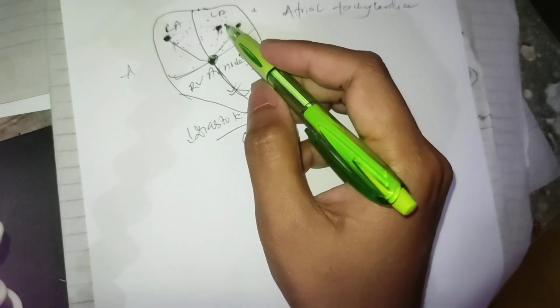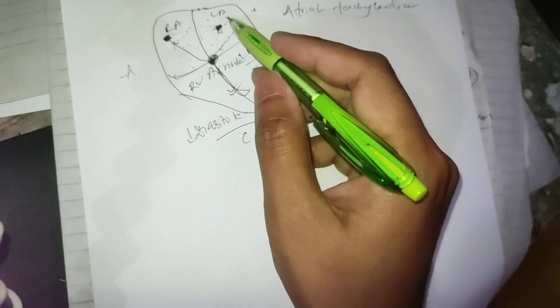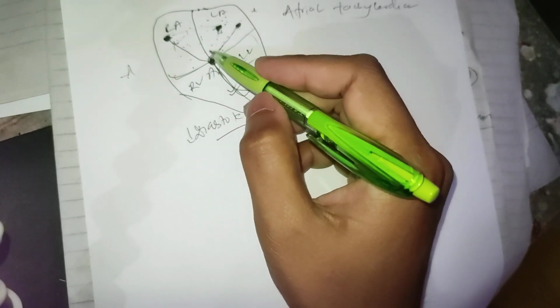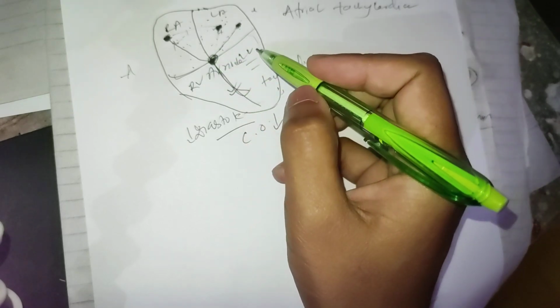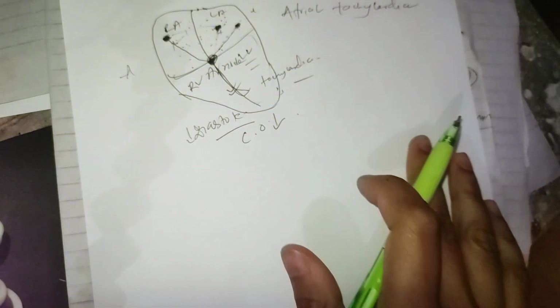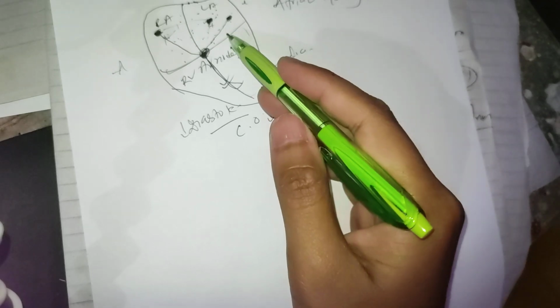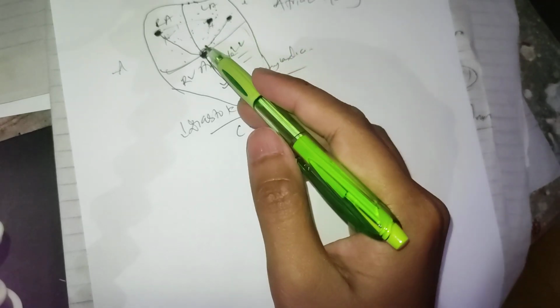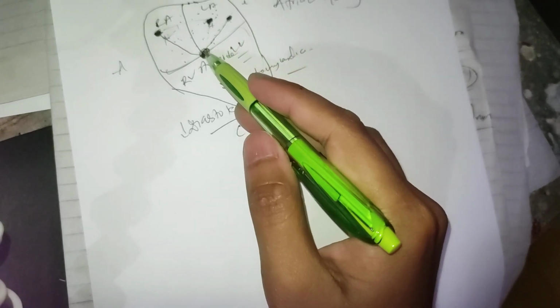So when the AV node senses too many impulses coming from the atria, it does not allow all impulses to go to the ventricle. Which impulse will go and which will not is not fixed. Any impulse can go or not go, depending upon the refractory period in the AV node.